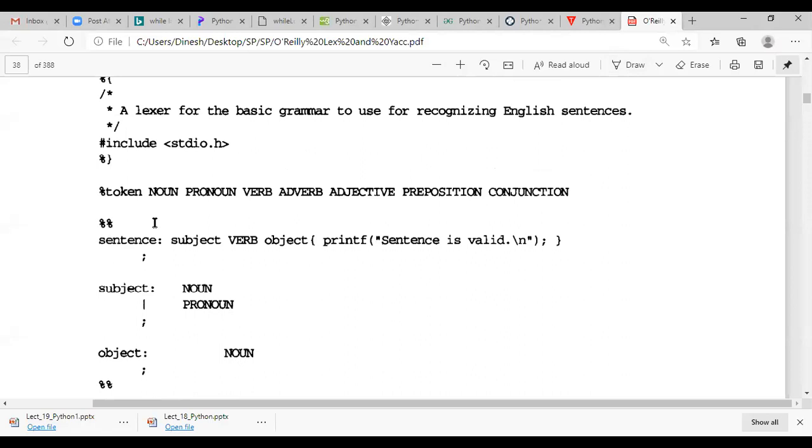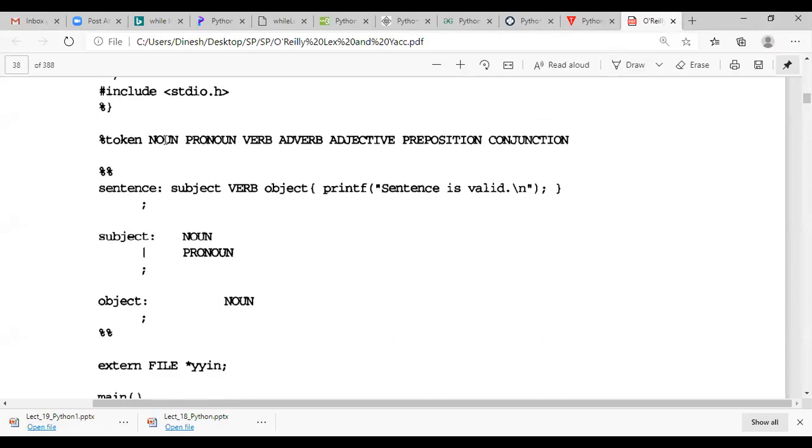The next part is token. Tokens allowed are noun, pronoun, verb, adverb, adjective, preposition, and conjunction. So these are the parts of speech that we have seen in the previous lecture. These are the allowed tokens in our English language. Now here the double percent sign will start the rules section.